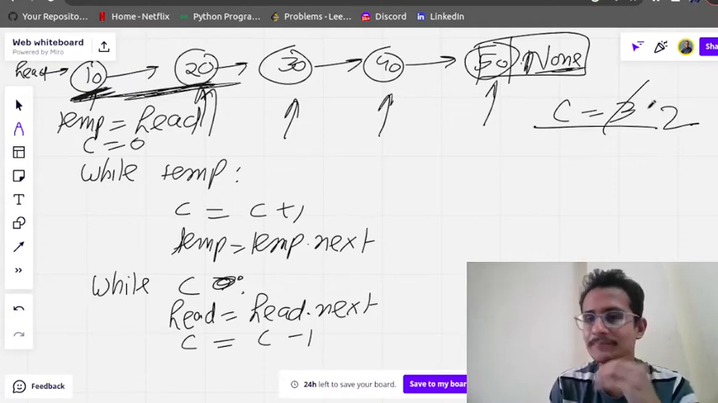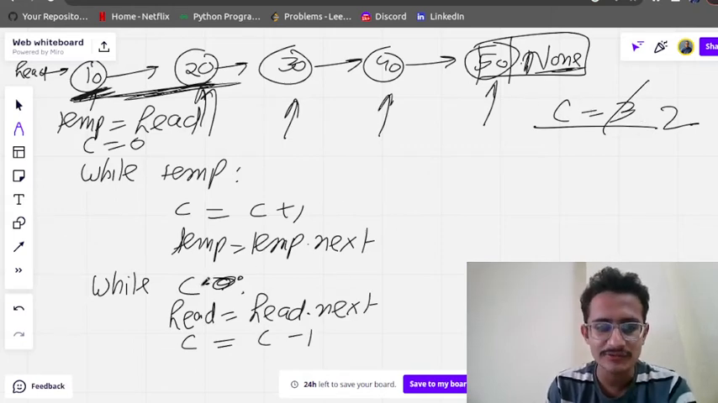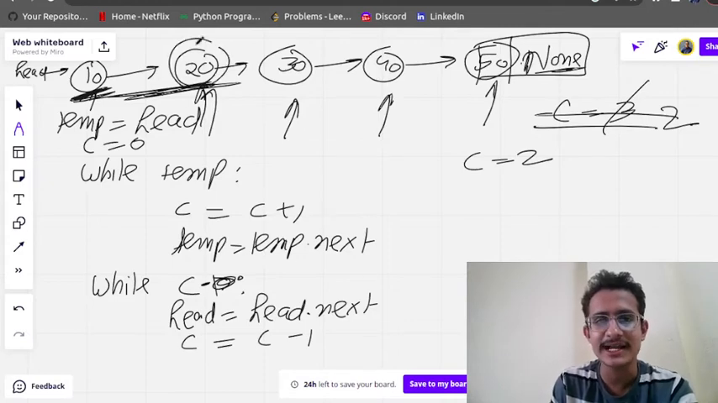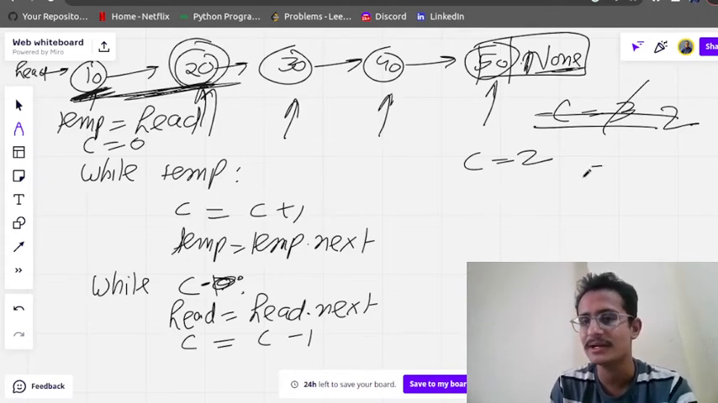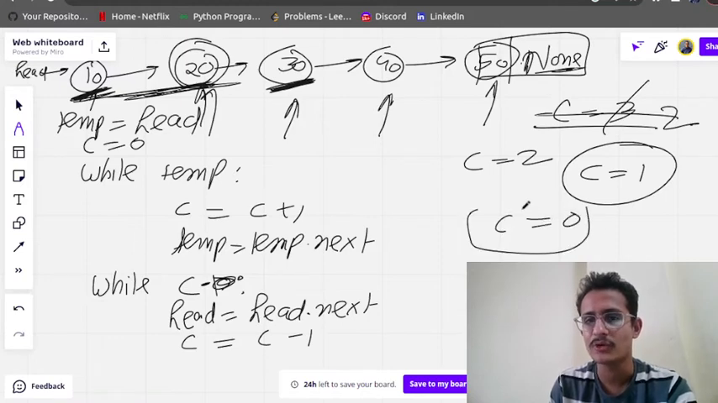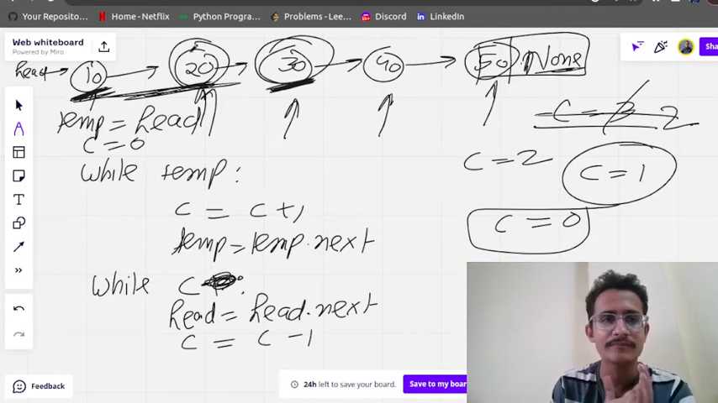Now we will start with C minus 1. Initially C value will be 2. Once we come to the second element, the C value will be reduced to 1. Now head will be equal to head dot next, and head will come to 30. Now C is reduced to 0, so we reached our midpoint. We will apply the conditions on C depending upon even or odd.